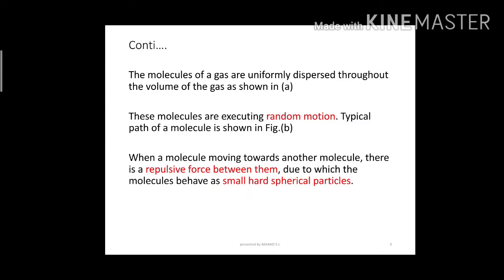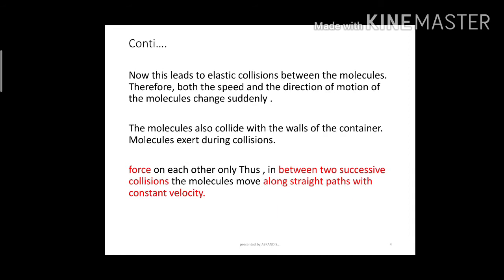Here I have tried to write some detail about the mean free path for gas molecules. One important thing: between two successive collisions the molecule moves along a straight path with constant velocity.